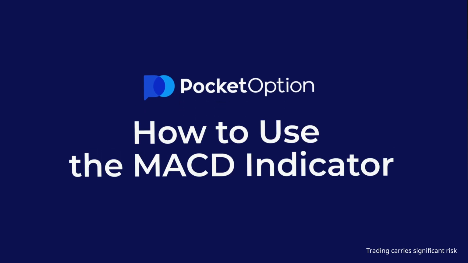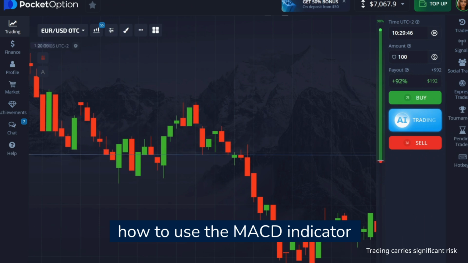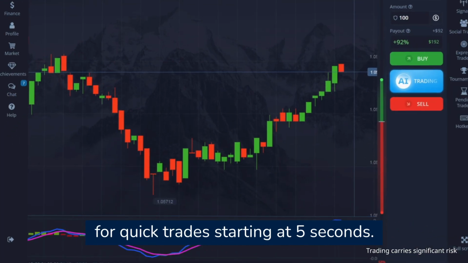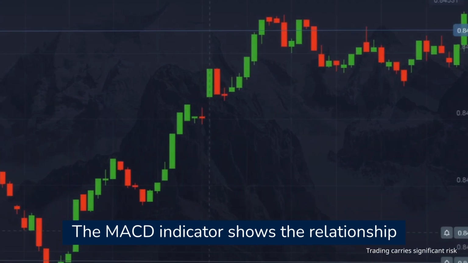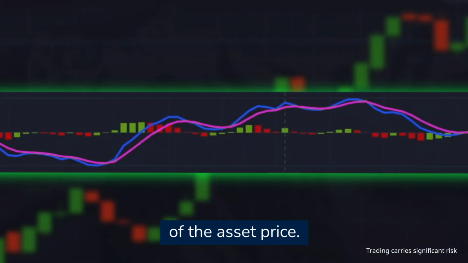How to use the MACD indicator. Today, we'll show you how to use the MACD indicator for quick trades starting at 5 seconds. The MACD indicator shows the relationship between two moving averages of the asset price.